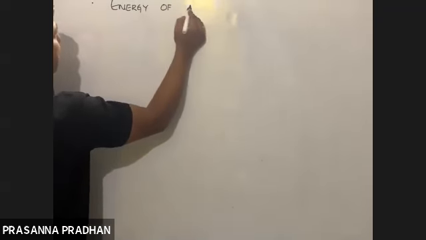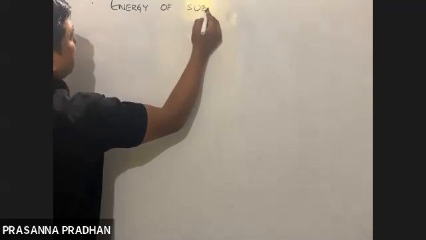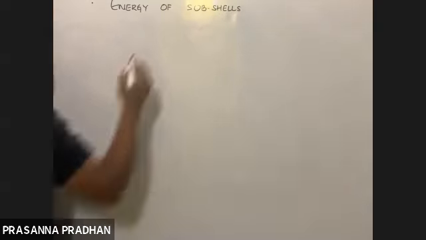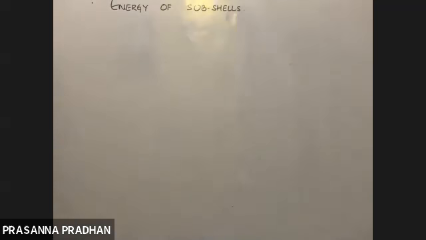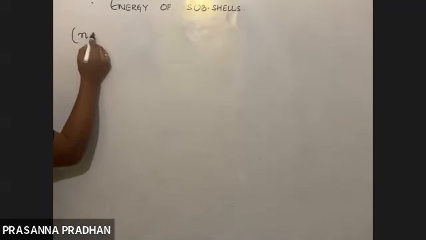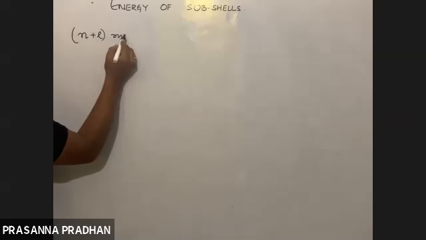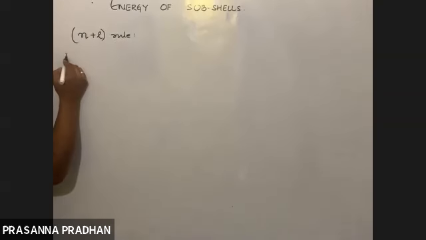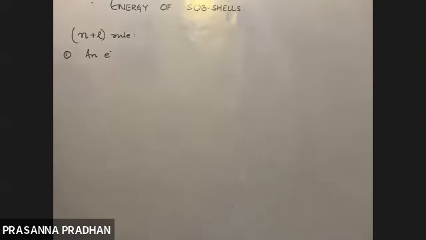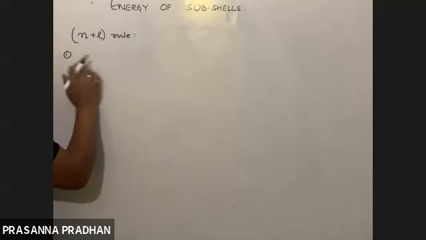There are two rules, and first we are going to analyze both the rules. Number one rule is known as the N plus L rule. An orbital, or a subshell,